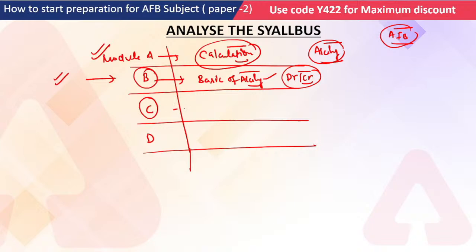Module C is all about why we do the accounting: the preparation of the profit and loss account and the preparation of the balance sheet. That means we can also say preparation of the final accounts. And module D is all about the theoretical part, whatever you do in your day-to-day banking; you have to read that under module D.